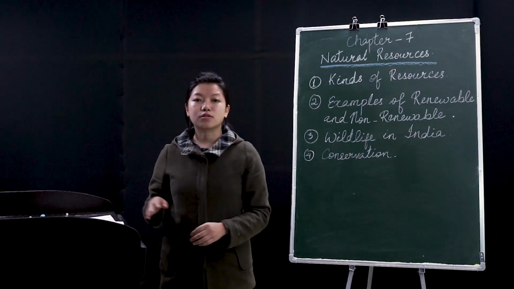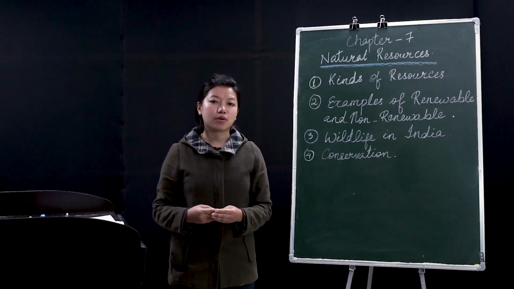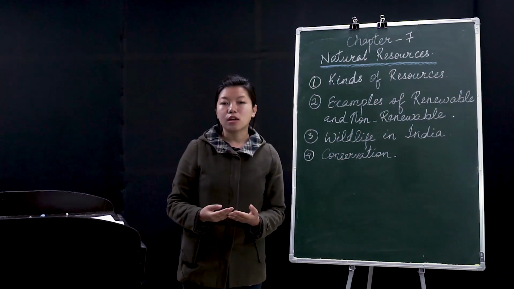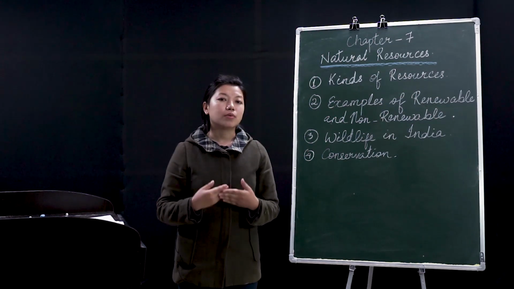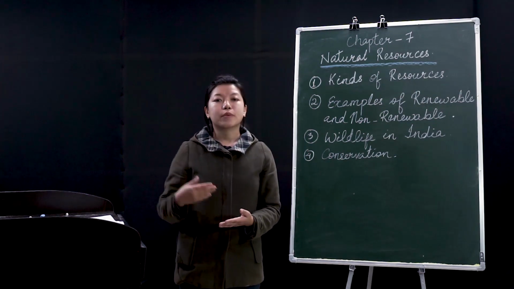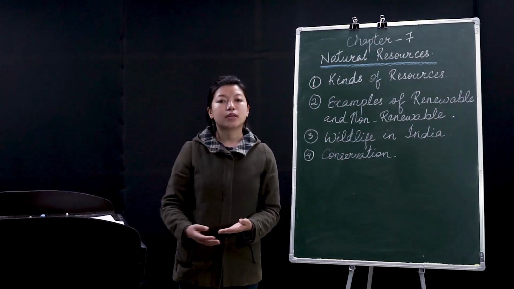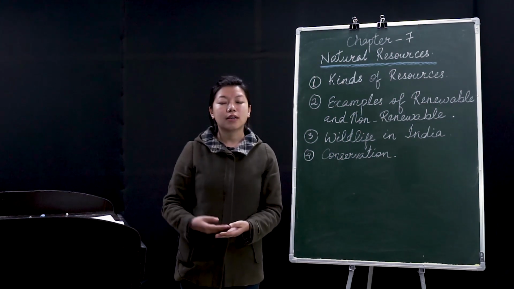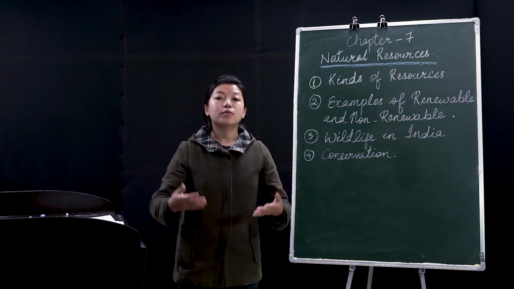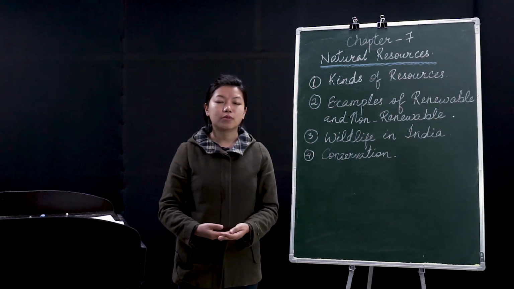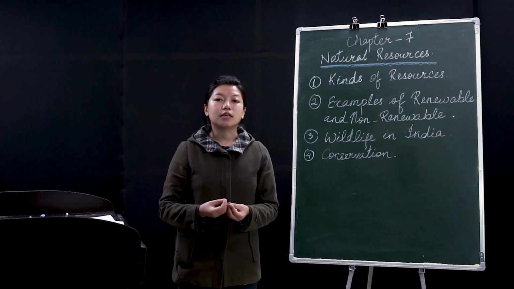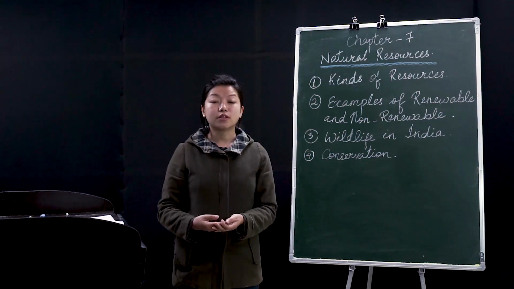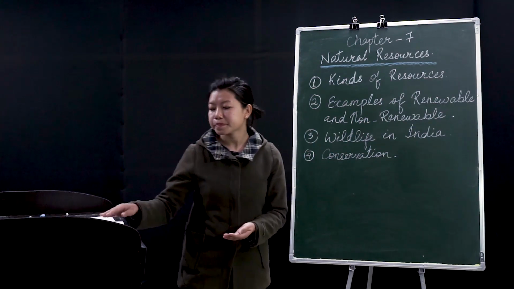Then next is soil. Soil is also another natural resource and it comes under renewable resources, that is, it can be renewed. This soil is so helpful. How? With the help of soil we can plant crops. With the help of soil we can grow a tree. With the help of soil we get our daily food that we get in the market. Some of you might have a kitchen garden where you plant small edible plants, and this is all done with the help of soil. So that is a renewable resource.